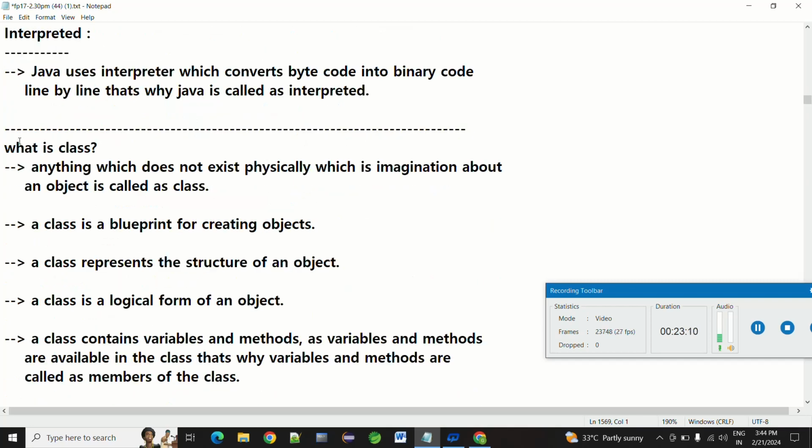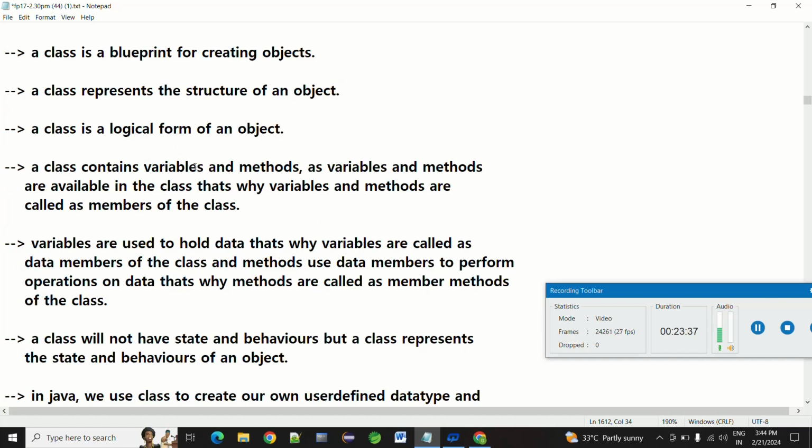What is a class? Anything which does not exist physically, an imagination about any object, is called a class. A class is a blueprint for creating objects. A class represents the structure of an object. A class is a logical form of an object. A class contains variables and methods. As variables and methods are available in the class, they are called members of the class.